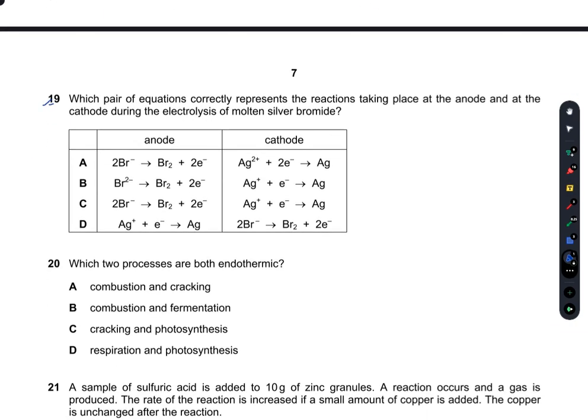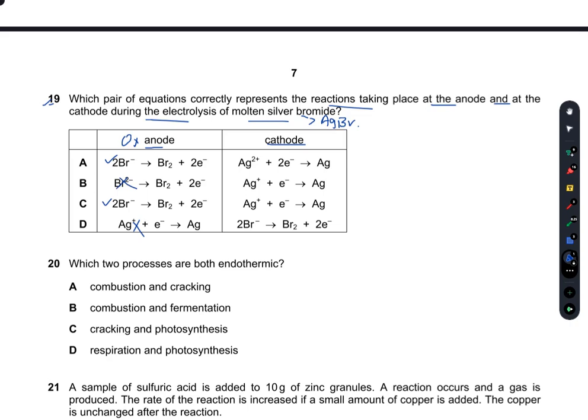Question number 19. Which pair of equations correctly represents the reactions taking place at the anode and at the cathode during the electrolysis of molten silver bromide? So AgBr is silver bromide. At anode, oxidation occurs, as I had said earlier. Oxidation is loss of electrons. So bromide here is losing electrons. So A or C would be correct. Silver won't react at anode, and B shows the reduction of bromine, so B is also incorrect.